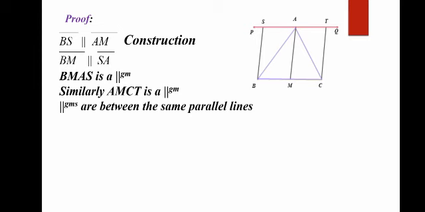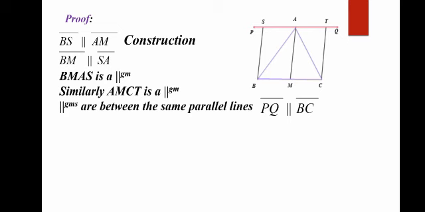So opposite sides are parallel, therefore BMAS is a parallelogram. Similarly, AMCT is a parallelogram. And these two parallelograms are lying between the same parallel lines, that is PQ parallel to BC, and they have the same base. BMAS and AMCT parallelograms have the same base, that is BC.